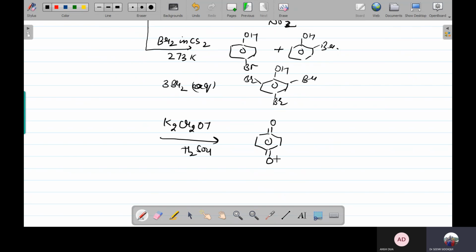Okay. So we can have some commercially important compounds also in this case, like methyl alcohol and ethyl alcohol. Now the third part of this particular unit is the ethers.